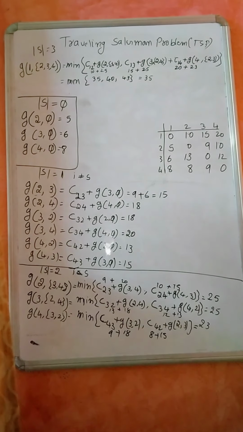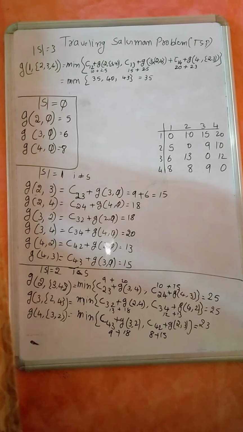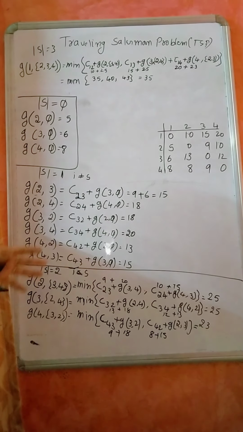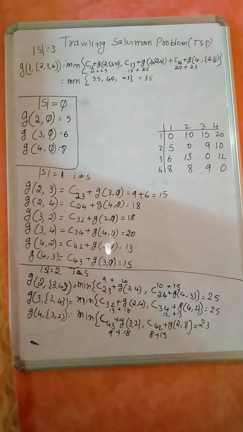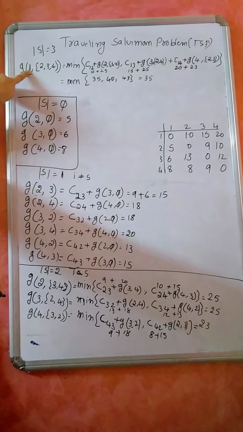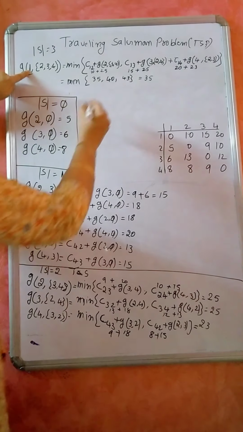35 is the minimum. So now whatever we have calculated here, we have not calculated which is the path we are considering. Simply we have used the formula, we have calculated something, but never checked which particular path we are moving, 1 to 2 or 1 to 3 or 1 to 4. So to compute that path, I have to go in the reverse direction. Initially I am starting with 1.